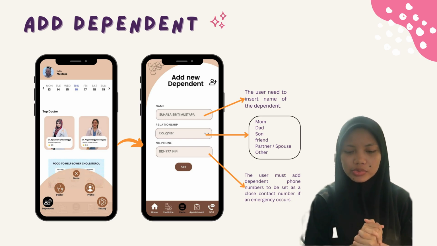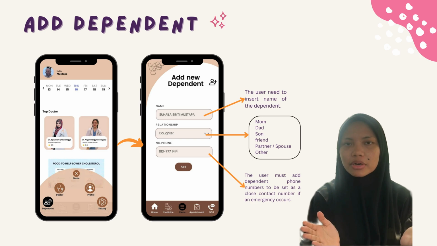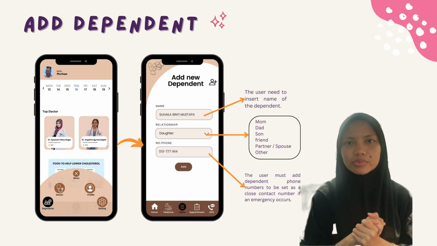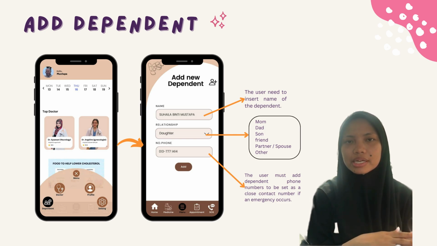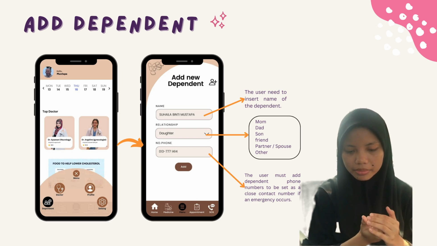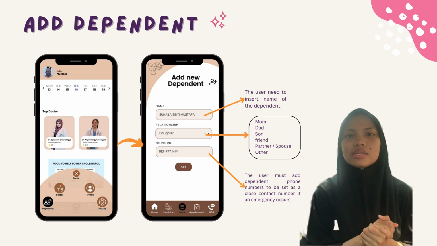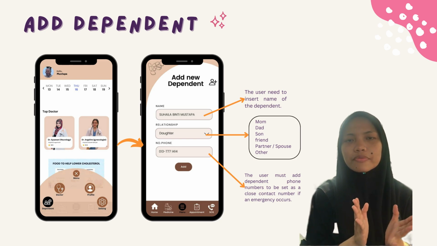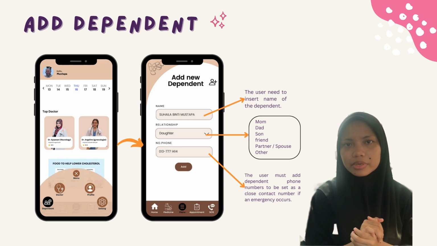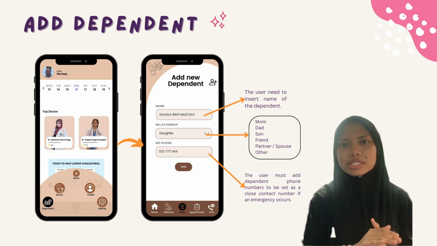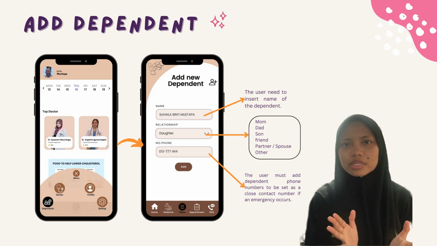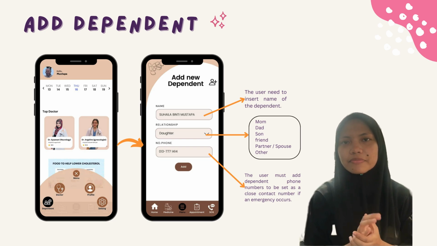In dependent, the user needs to insert the name of the dependent. Next, the user needs to choose what type of relationship the user has with the dependent, either mom, dad, son, friend, partner or spouse, and others. Next, the user needs to fill in the dependent's contact number in order to set it up as a close contact if there is any emergency. And lastly, the user can push the save button as a confirmation.